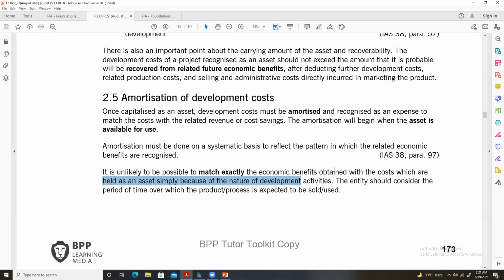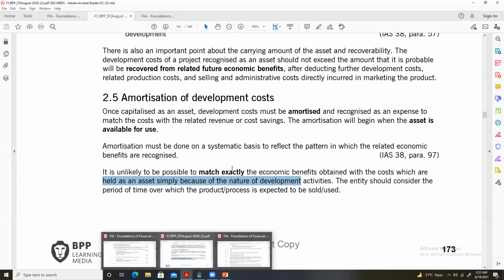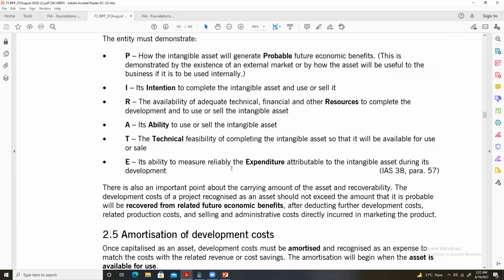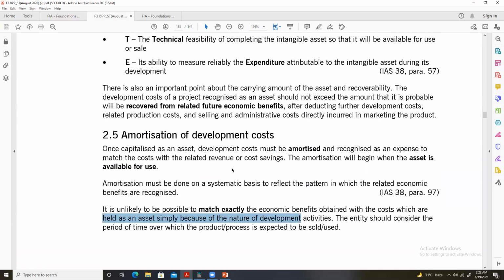In other words, the company should be able to identify the age, the time over which they will use the intangible asset. So now I think it is enough for an introductory explanation of IAS 38.